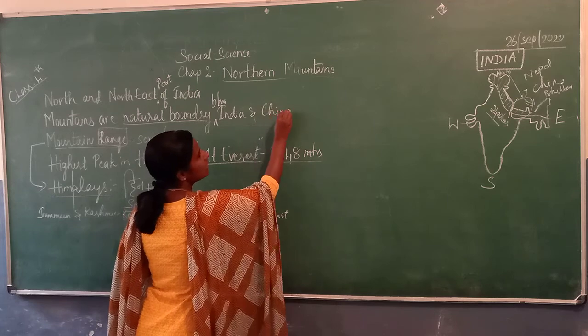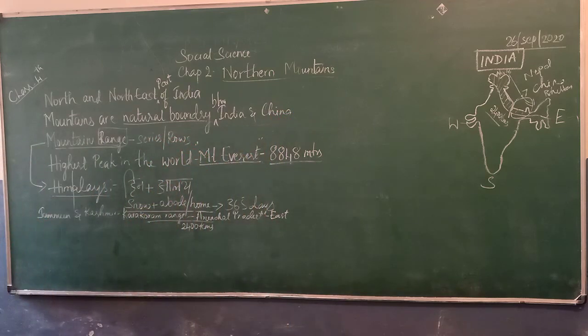It acts as a natural boundary so that enemies cannot attack so easily, or people from outside the country cannot come so easily from that side. It's a natural compound.